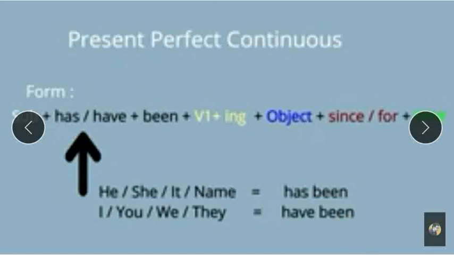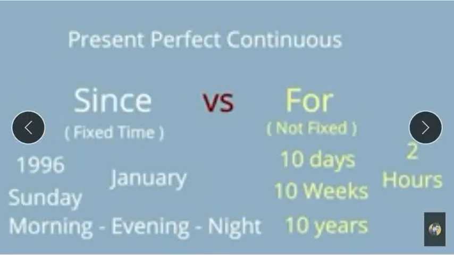Listen to the video carefully. If you are not getting it, you can watch it again, but listen carefully, then only you will be able to understand. Then where do we use since and for? Since is used for a fixed time, like the match started since 1996. The time is fixed.